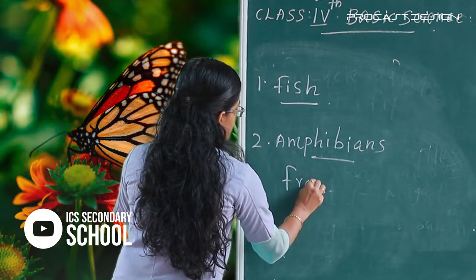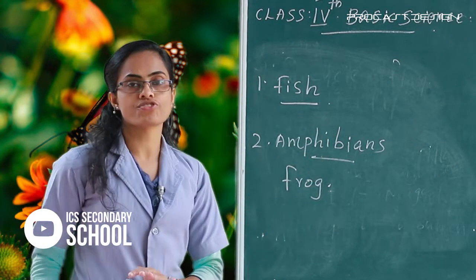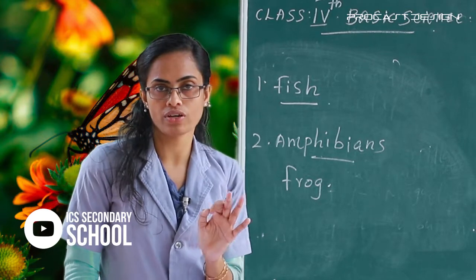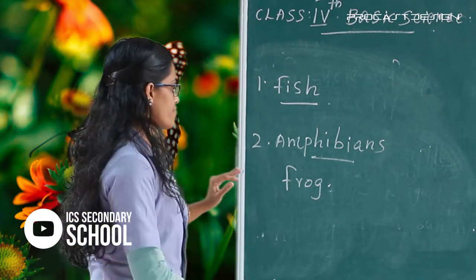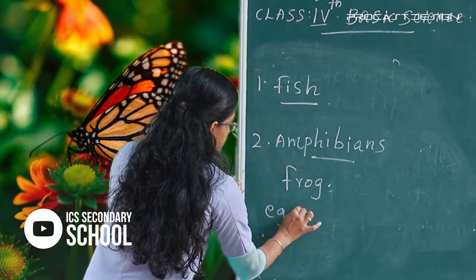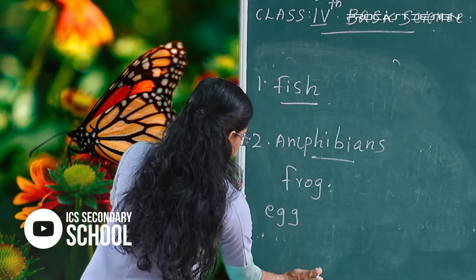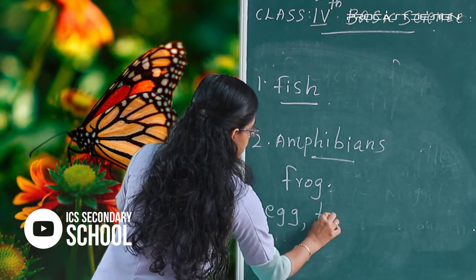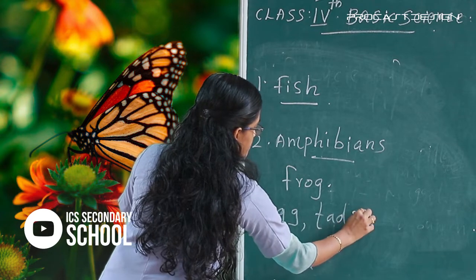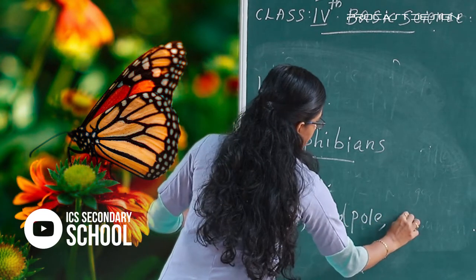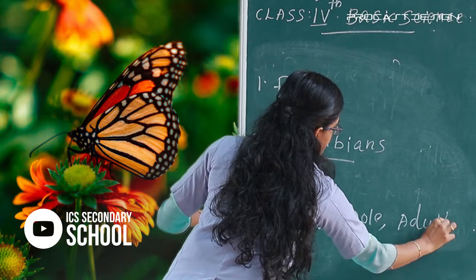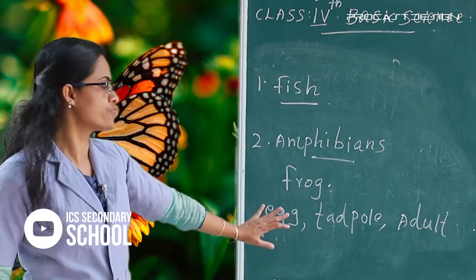Amphibians, frog. The next one, the life cycle of frog. The first one, egg, and the young frog, that is called tadpole. And the next one, adult. These are the life cycle of frog.